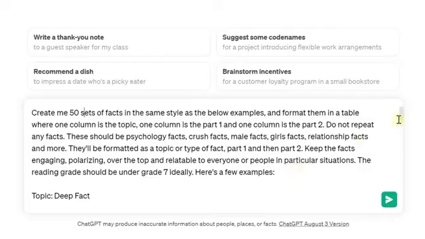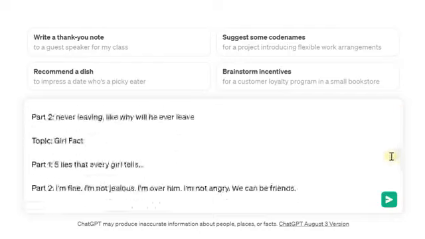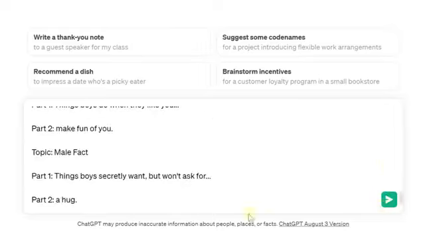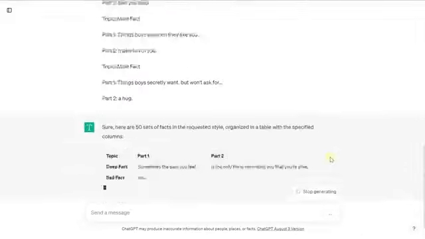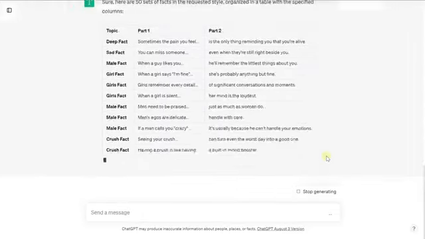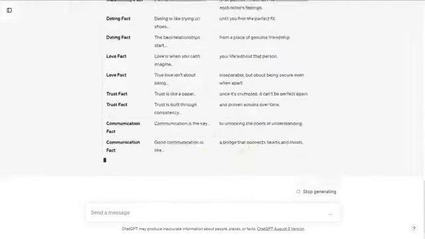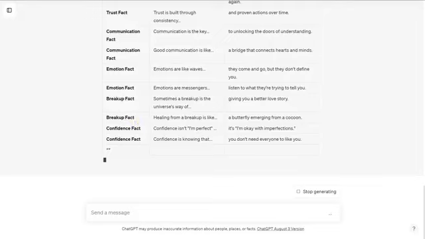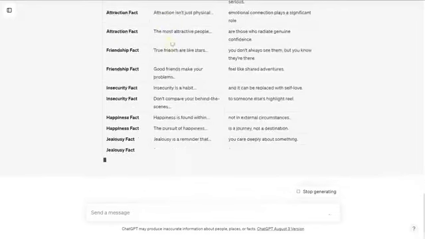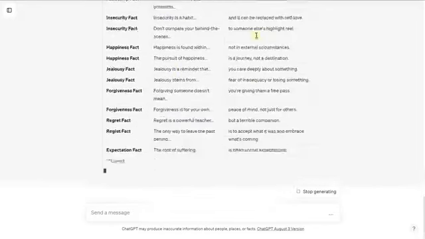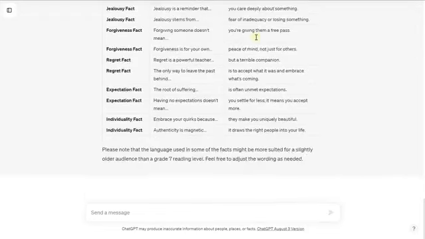We played around with this quite a lot. And then all of our examples, just so it has a sense of what we're after with a bunch of different variations. And so all we're going to do is copy and paste it in, hit send message, and we're going to let it generate. You just want to do a quick check. Is this what you're after? In this case, it is exactly what we're after. We have our column 1 of different types of facts, our column 2 of the starting point, and our column 3 of the end, kind of the punchline, as it were.